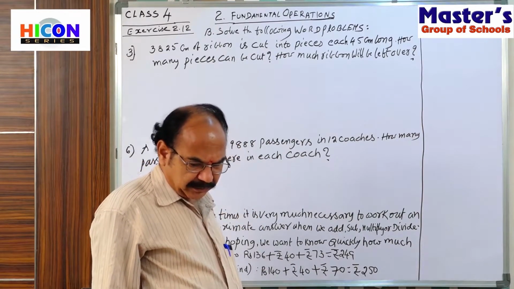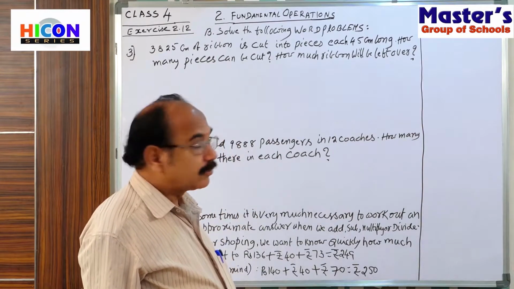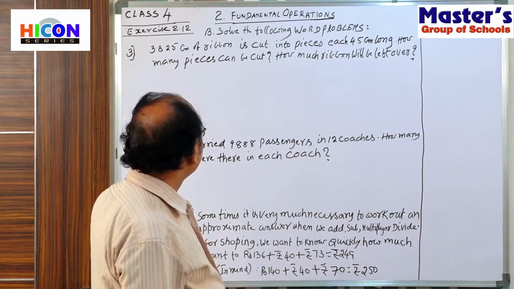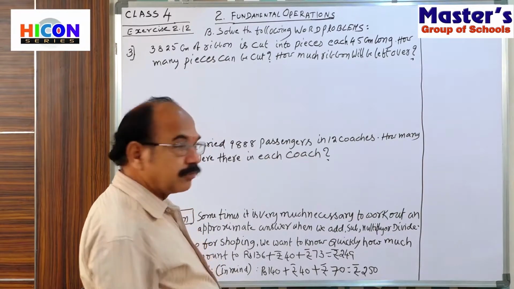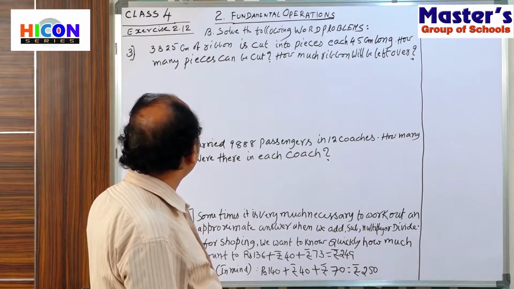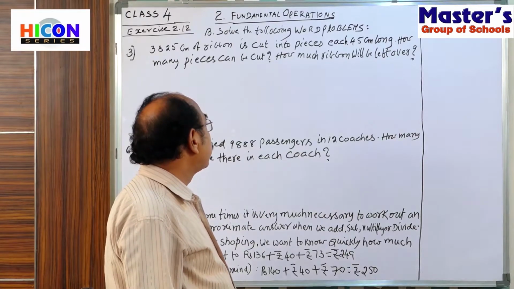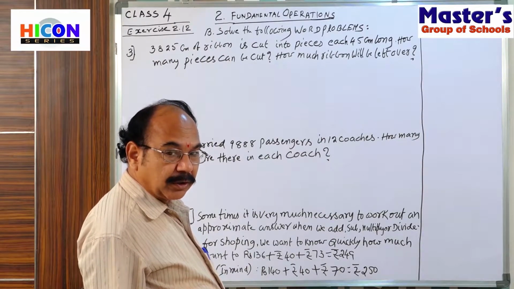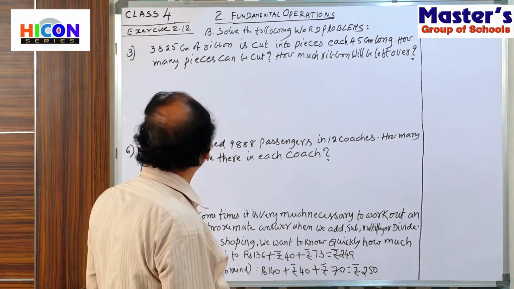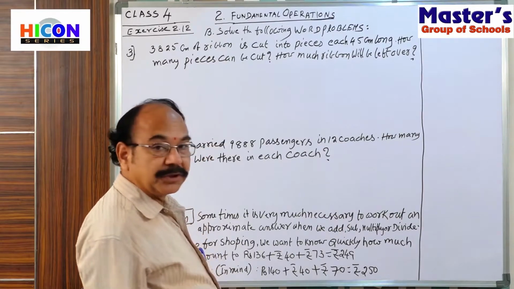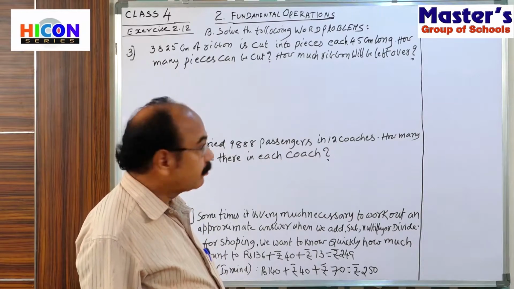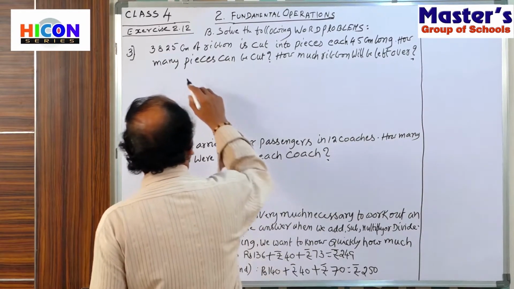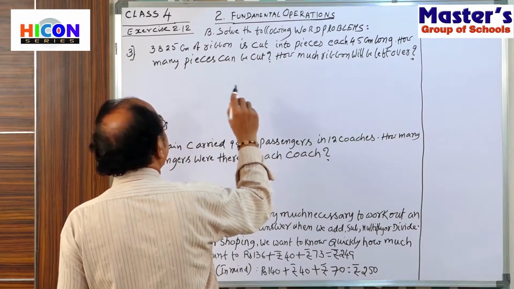In this problem, what is given? You write first. What is given? How much ribbon is taken? 3825 centimeters of ribbon. In the very beginning, how much length of ribbon is there? 3825 centimeters of ribbon. So here, what do we write?